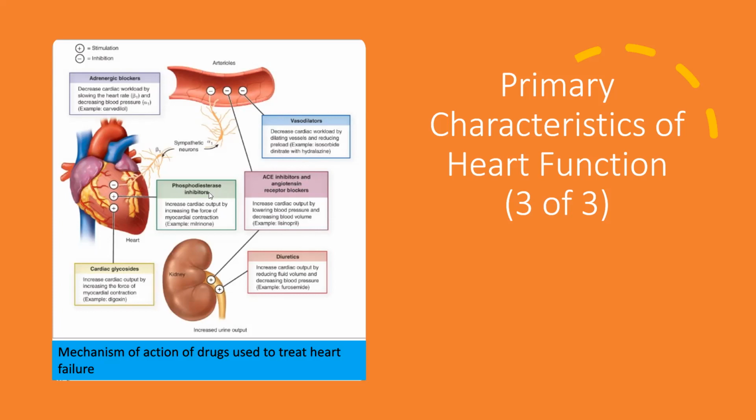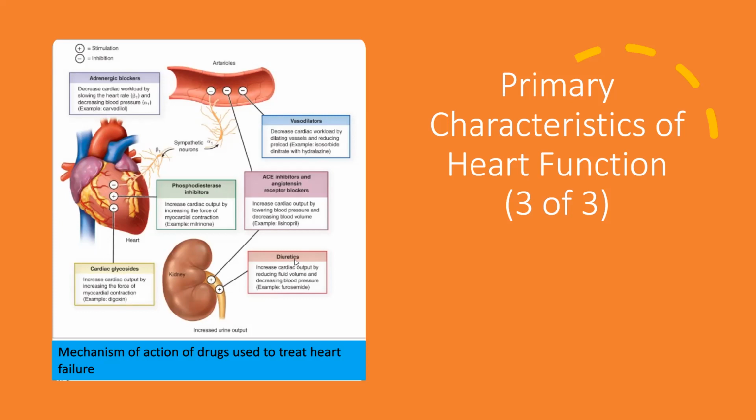Then we have phosphodiesterase inhibitors. They have a stimulation effect. They increase the cardiac output by increasing the force of myocardial contraction, for example, milrinone. Then we have cardiac glycosides. They have a stimulatory effect, increasing the cardiac output by increasing the force of myocardial contraction. For example, digoxin is the most common cardiac glycoside.